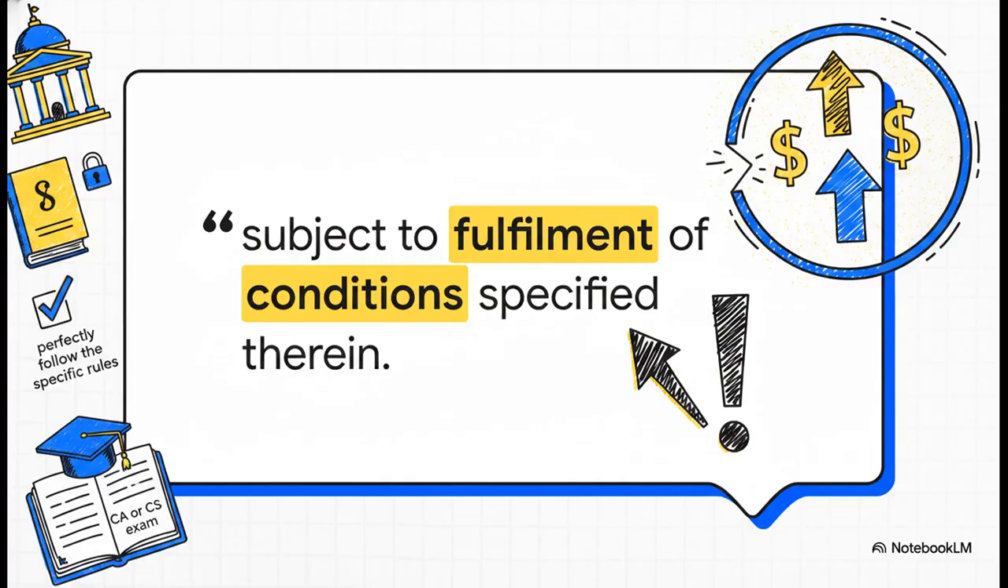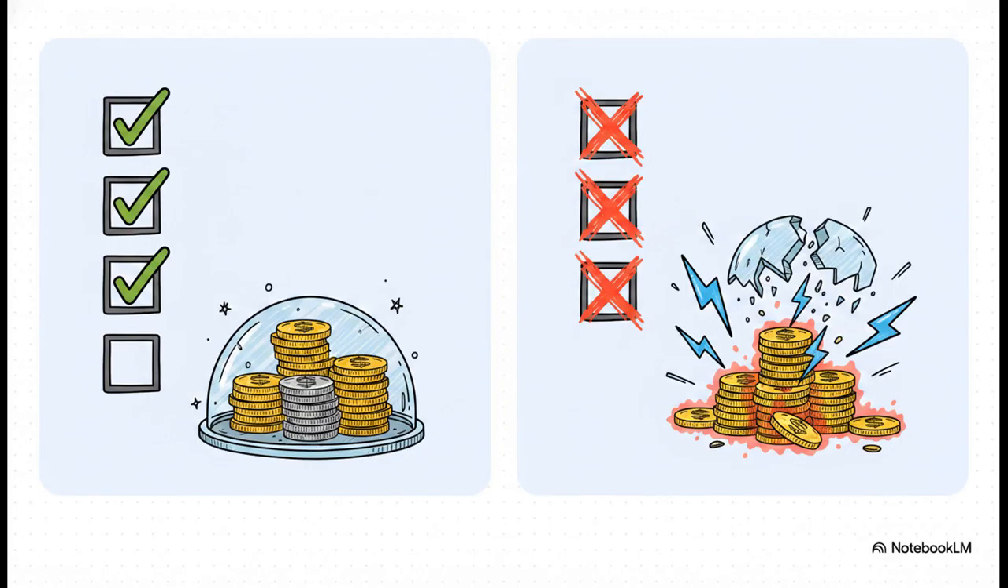And here is that catch. I want you to highlight this exact quote in your notes right now: subject to fulfillment of conditions specified therein. If you're sitting in a CA or CS exam, writing down this exact phrase is absolutely critical for scoring full marks. The government is basically saying, sure, your income is exempt, but only if you strictly follow our specific rules and conditions. This creates a very strict cause and effect relationship.